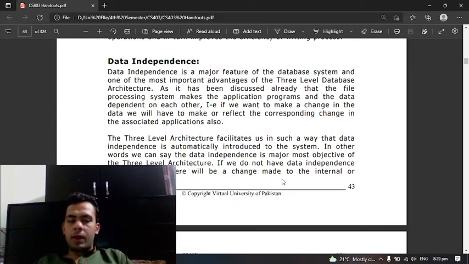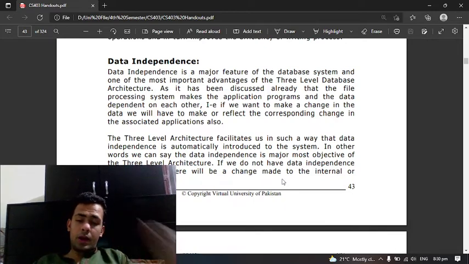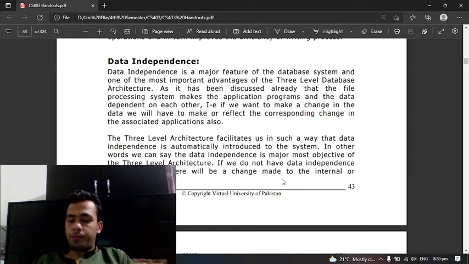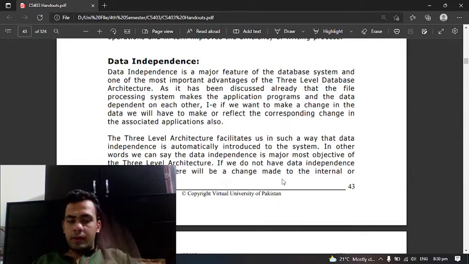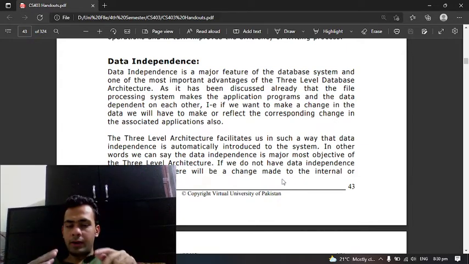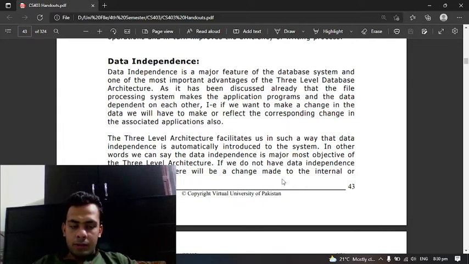If we want to make a change in the data, we will have to reflect the corresponding change in the associated applications also. The three-level architecture facilitates us in such a way that data independence is automatically introduced to the system. In other words, data independence is the major objective of the three-level architecture.